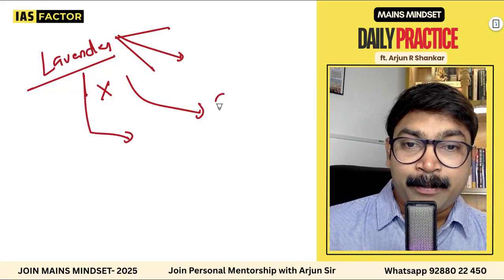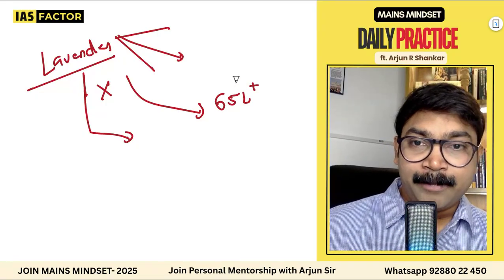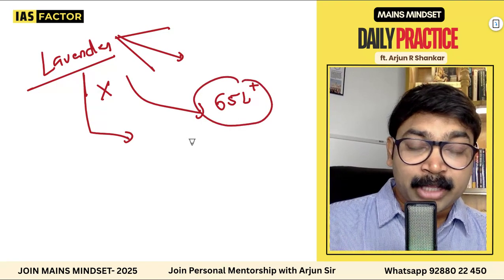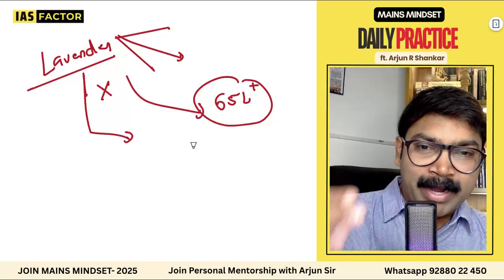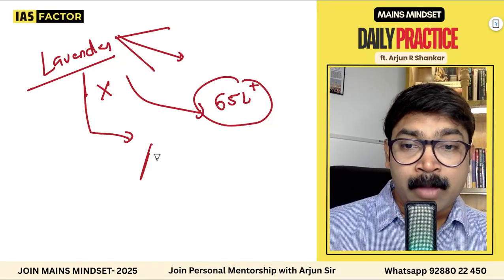It is even said that people are now making more than 65 plus lakhs every year from lavender. So this is powering the rural micro ecosystem. What are the economic angles? What is the Aroma Mission?